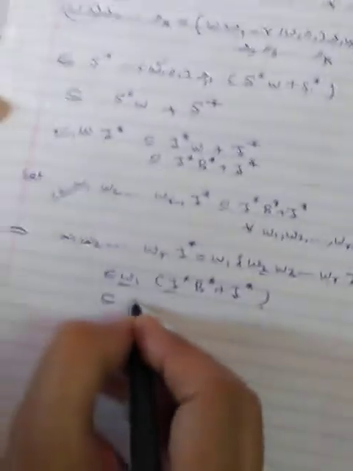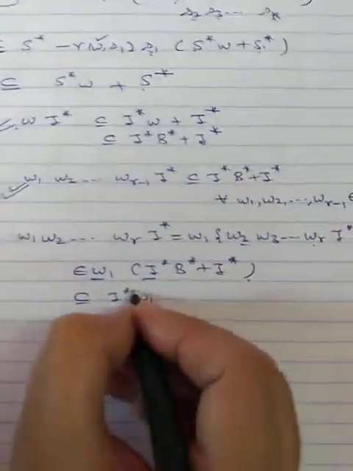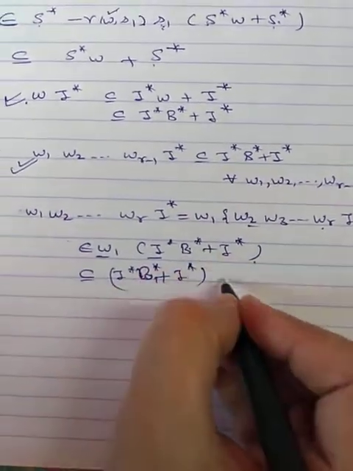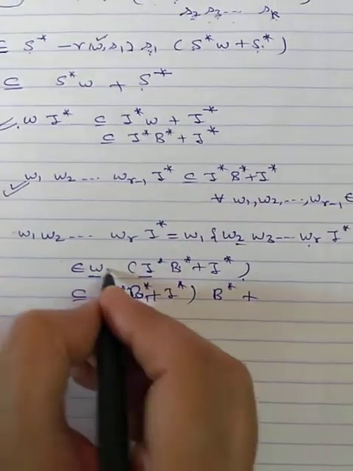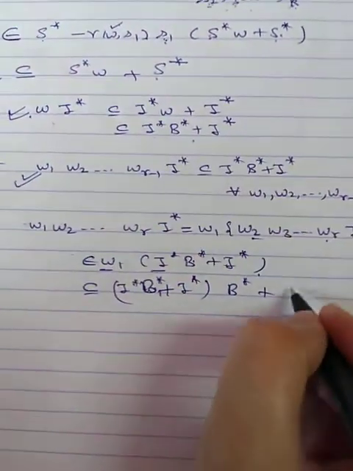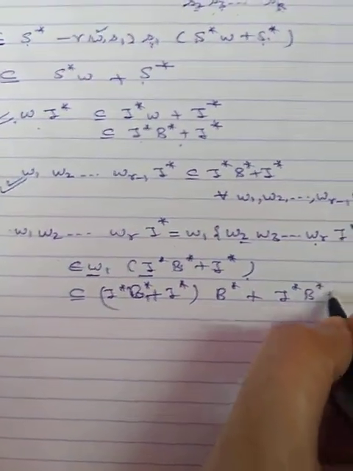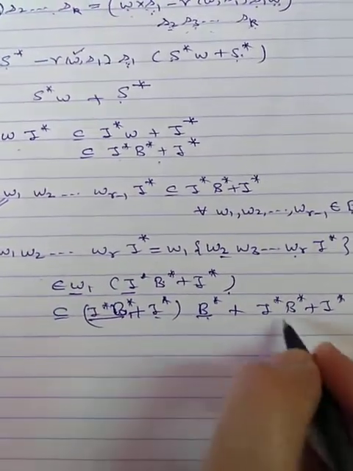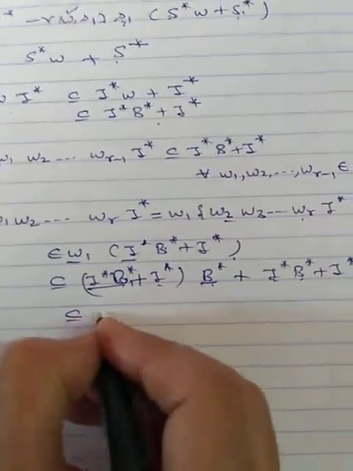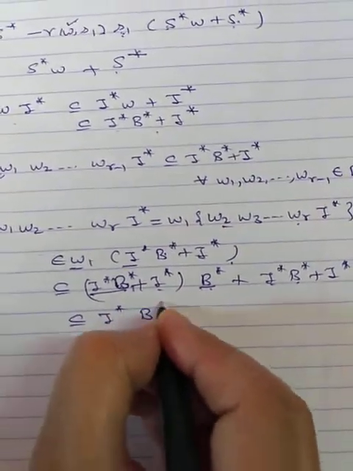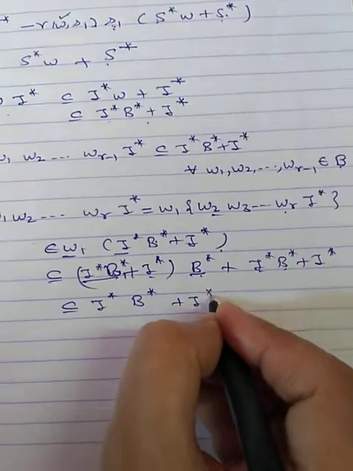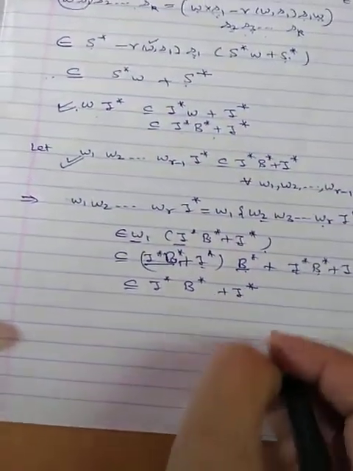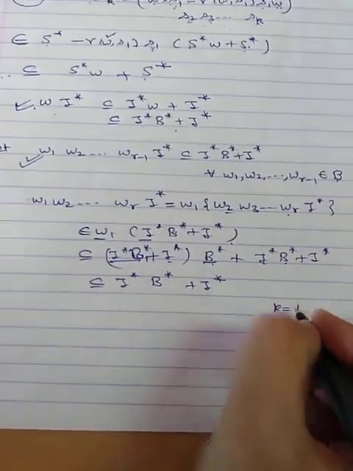So this goes into I star W1, I star B star plus I star, multiplied by this B star. Then W1 I star is again in I star B star plus I star. So this is I star B star, this is also I star B star. So this total expression is contained in I star B star plus I star. So this is proved for k equal to 1.